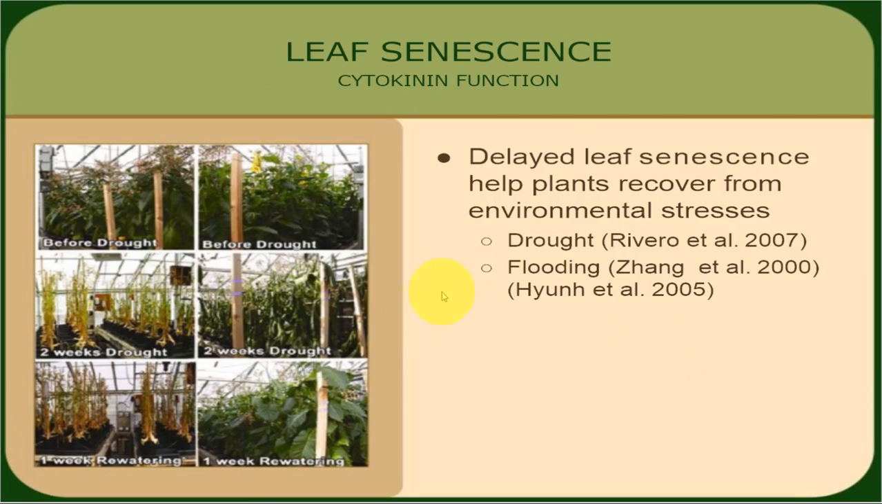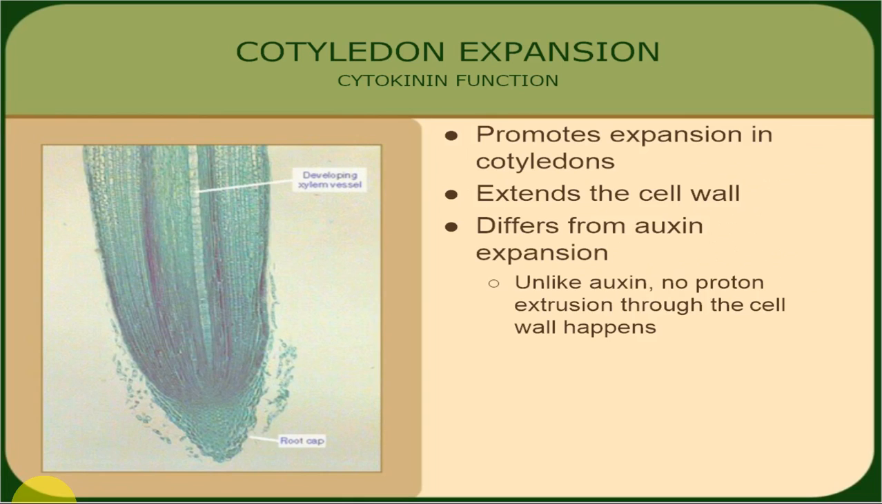You can see in this picture, delayed leaf senescence helps plants recover from environmental stresses, drought and flooding. You can see before drought, then after spray of cytokinin, how they appear green. After 2 weeks of drought, the plant is totally dried, but with cytokinin application, it remains green. So cytokinin plays an important role in delaying senescence.